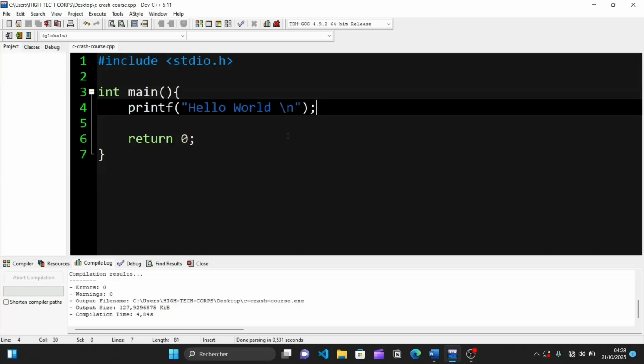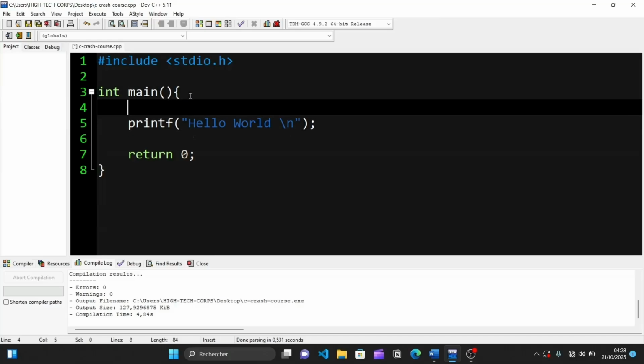Single-line comments are simply comments that are written across one line only, while multi-line comments are comments that can be written to span across more than one line. So let's see the difference between both. I can write a single line comment here by simply writing a set of 2 forward slashes, and then I will say this is a single line comment.